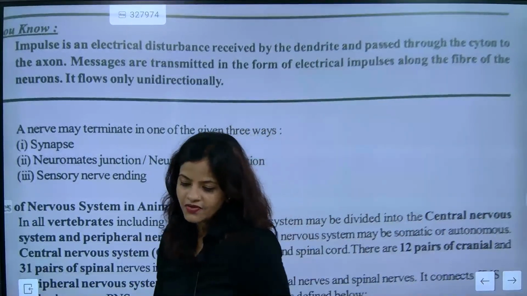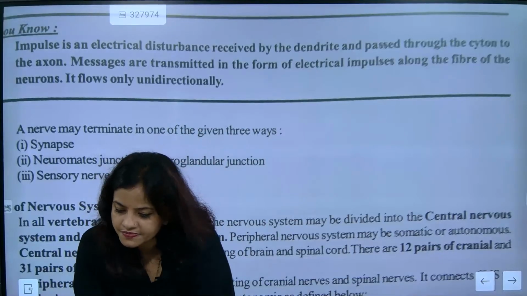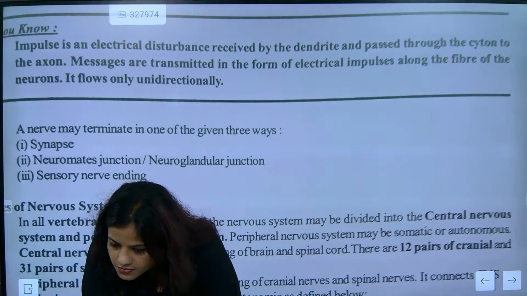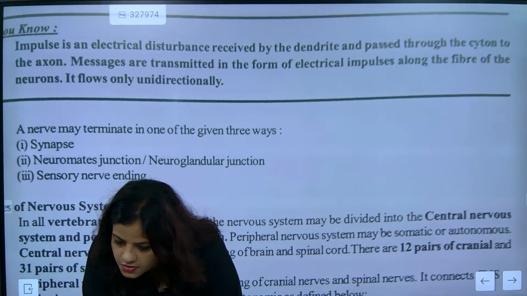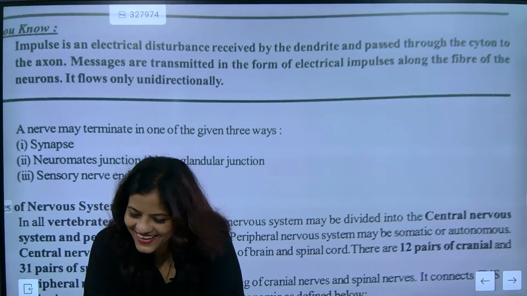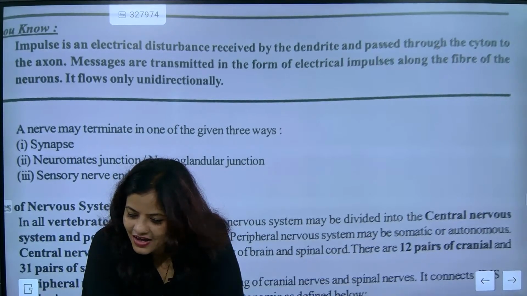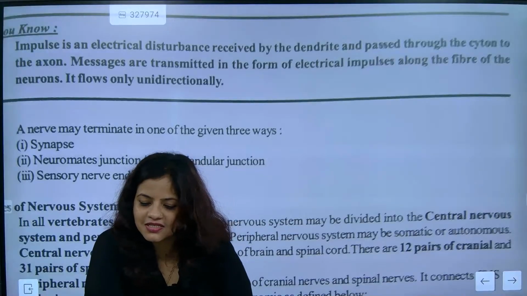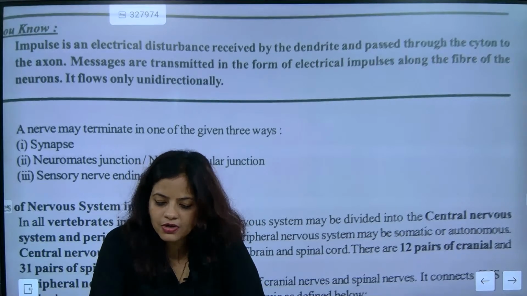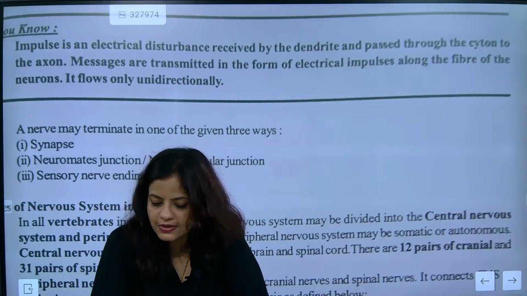So these are the three ways where the nerves will get transmitted. Neuromuscular junction is exactly like synaptic knobs, between one neuron and another neuron. Got it?